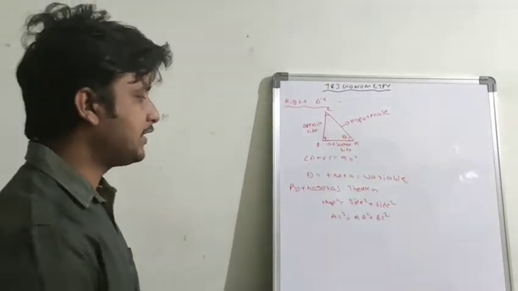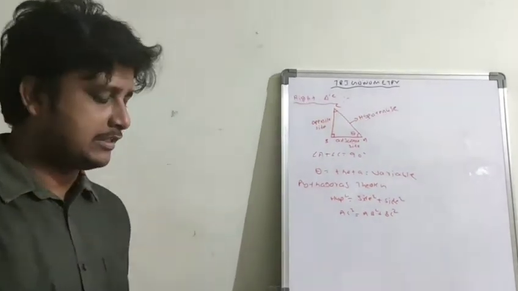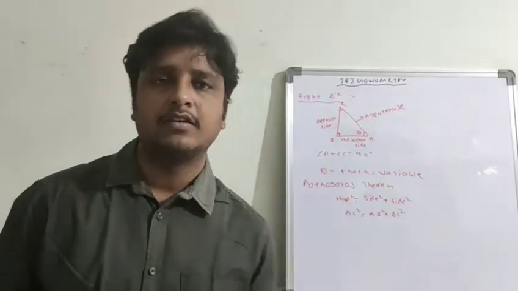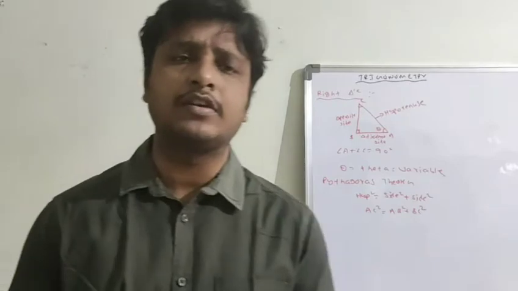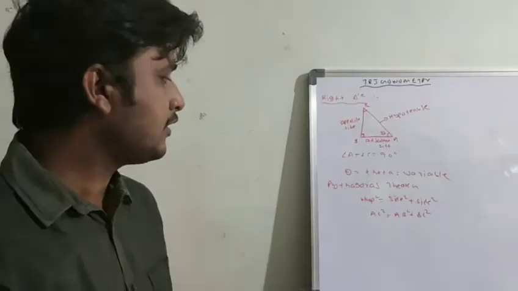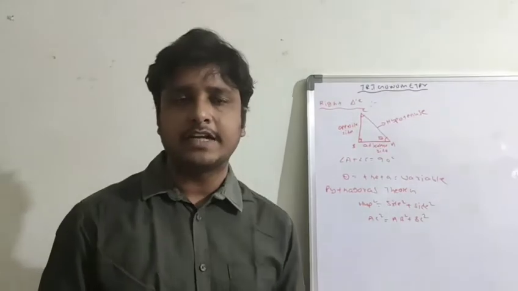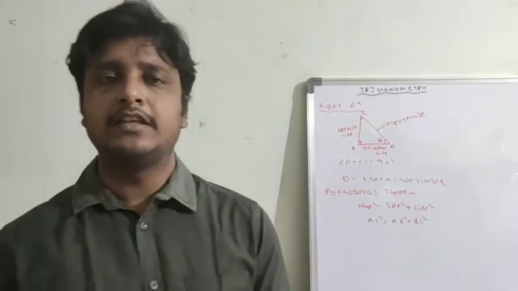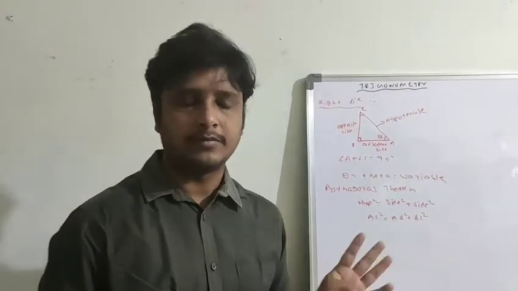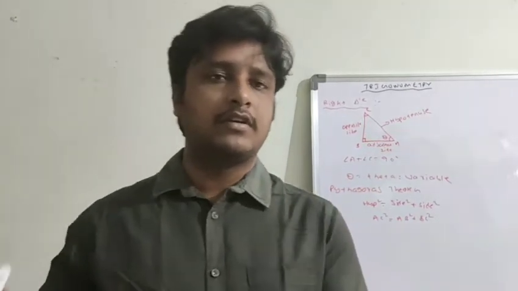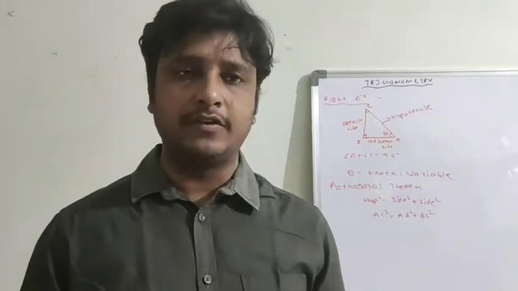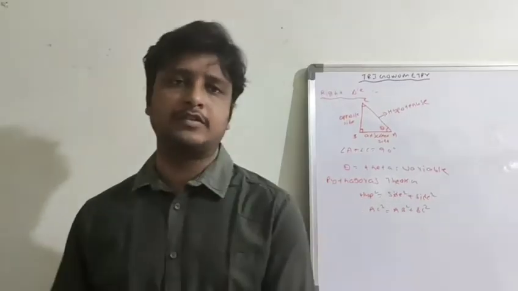This is called the Pythagoras theorem, and it plays a key role in calculations. If you know any two sides, you can calculate the third side by using the Pythagoras theorem in a right angle triangle.